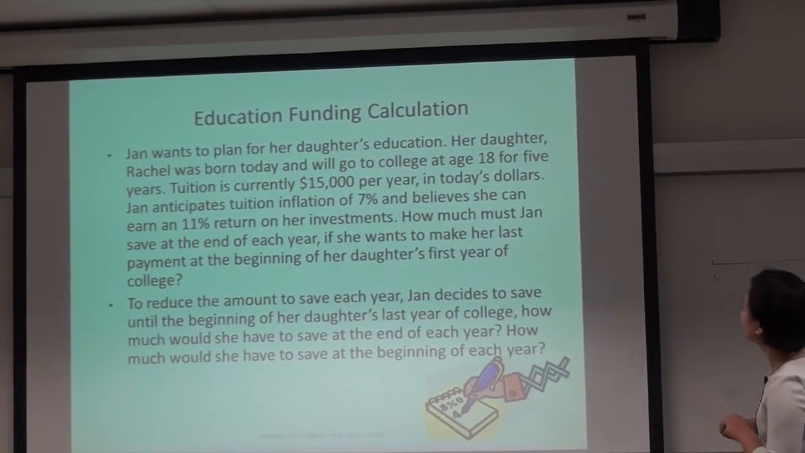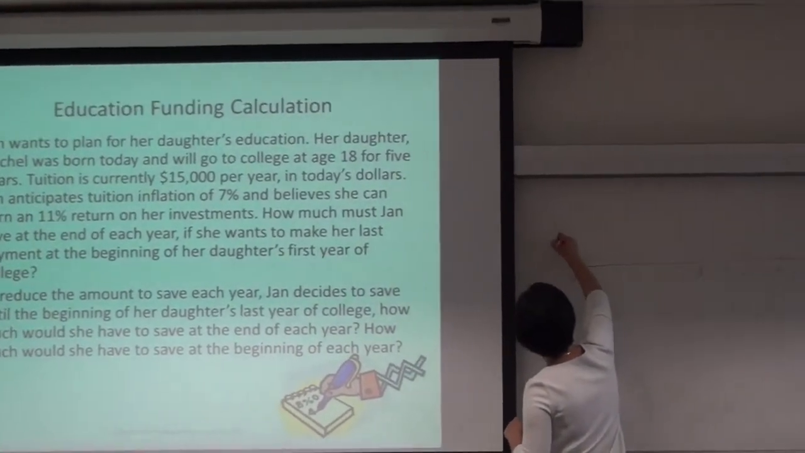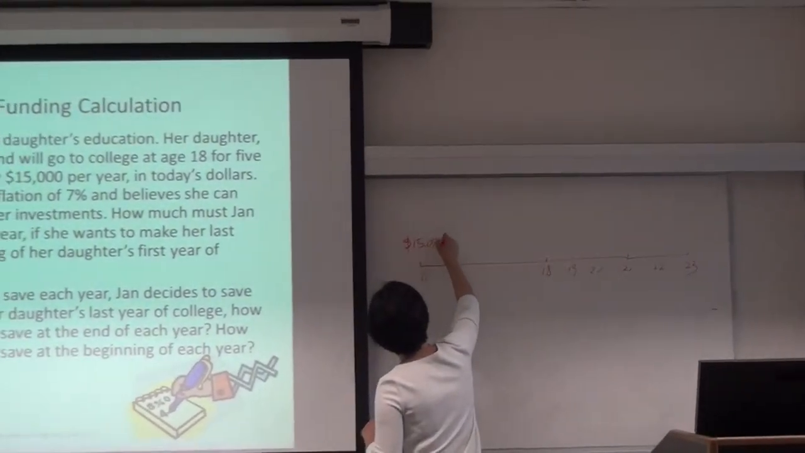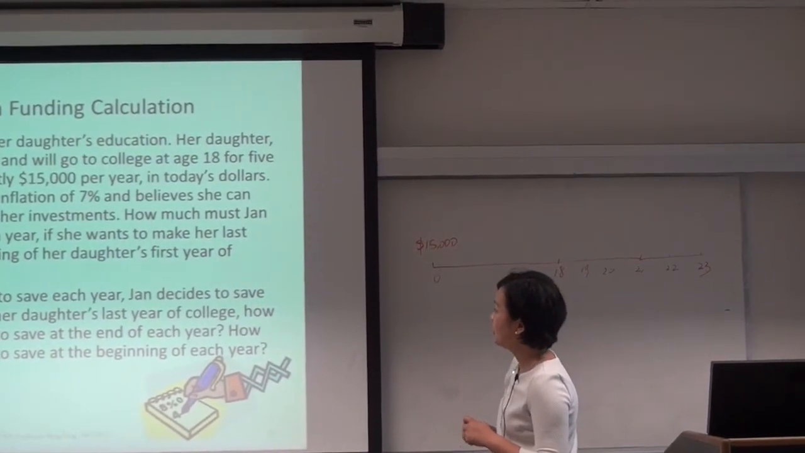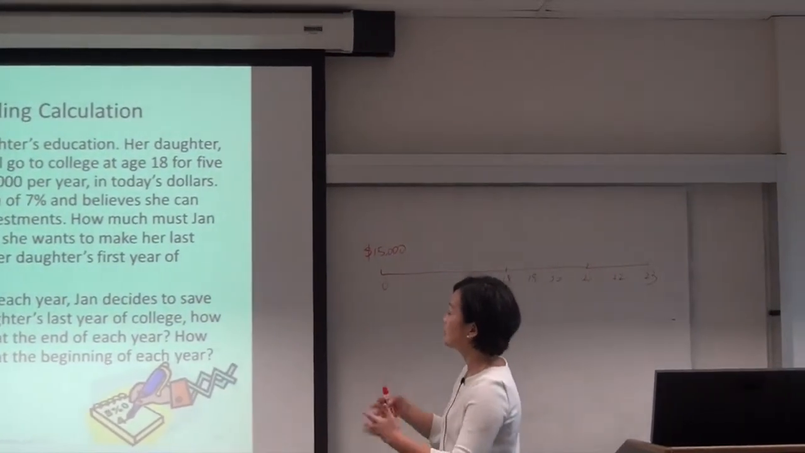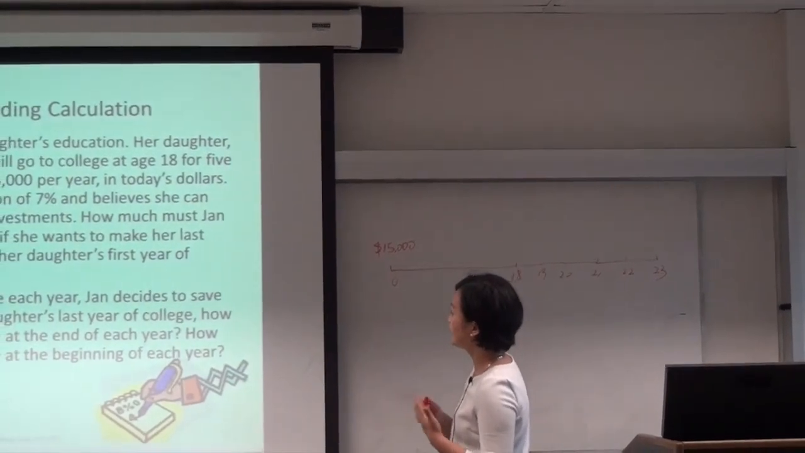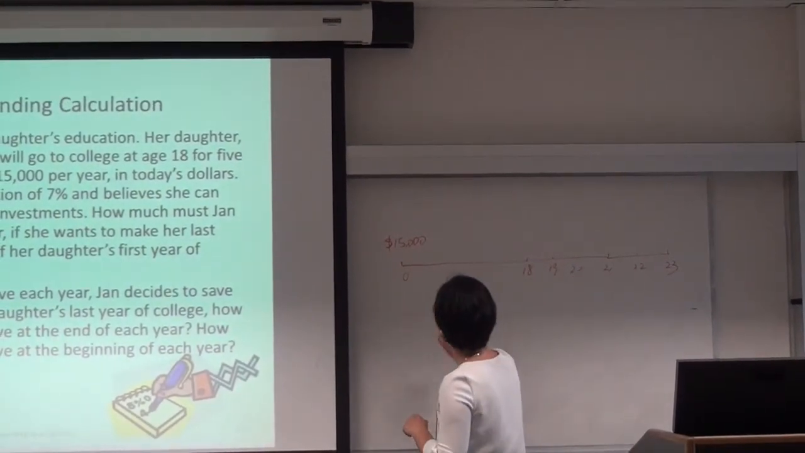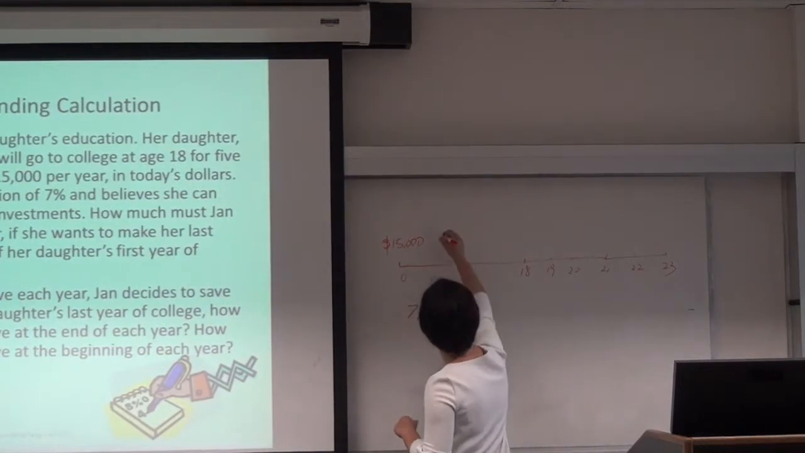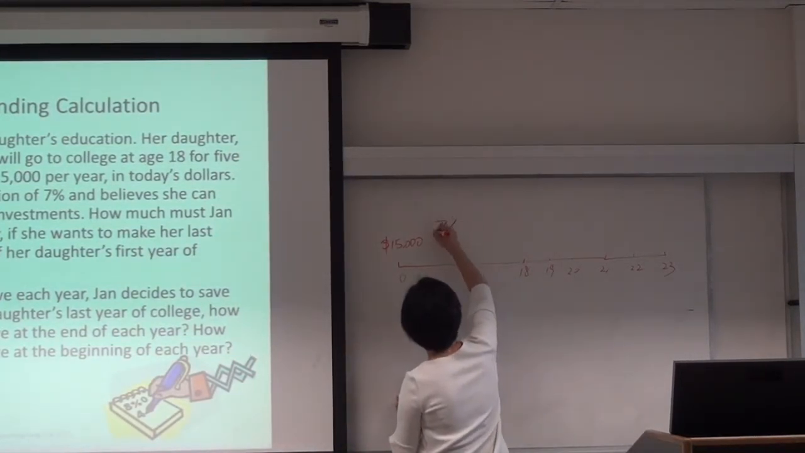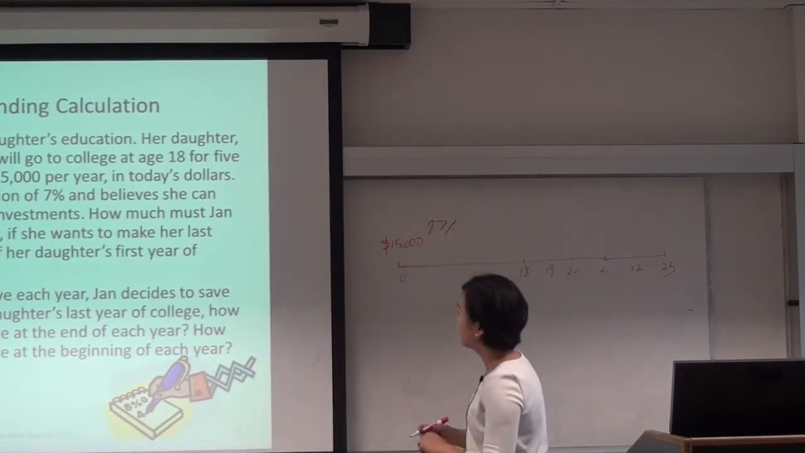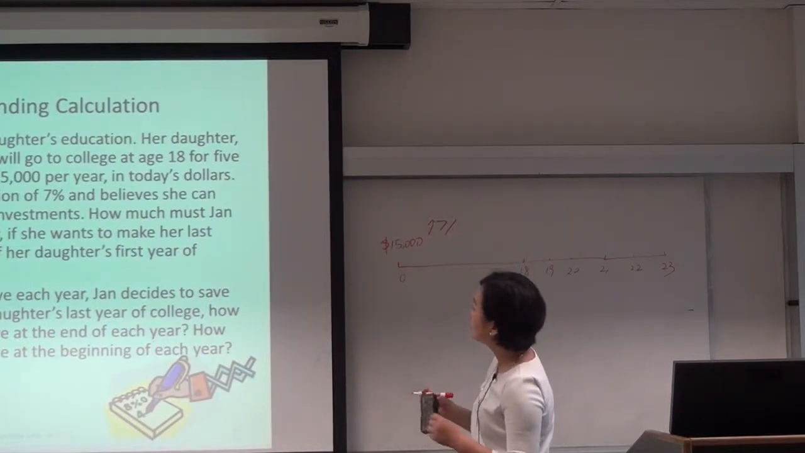Tuition is currently $15,000 per year in today's dollars. Okay. Jen, so you make a lot of assumptions now. Jen anticipates that tuition inflation is 7% per year. So it's going to grow, let me put it here, by 7% each year, okay? And she believes that she can earn 11% return on her investment.